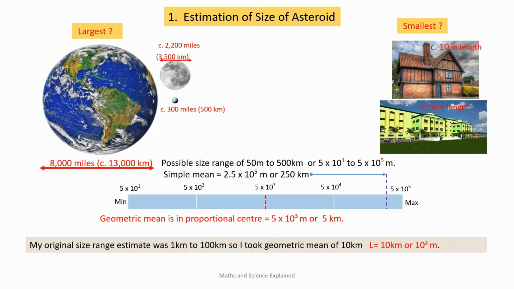When I originally did the calculation, my size range was between 1 kilometre and 100 kilometres, based on my prior knowledge, so I took the geometric mean of 10 kilometres, which is of the same order as the 5 kilometres we have just derived. You can see how a simple approach based on first principles can lead to an estimate that is plausible. We will use 10 kilometres in the subsequent calculations, as it's a nice round number. That's the harder bit out of the way, so let's move on to estimating the velocity of the asteroid.